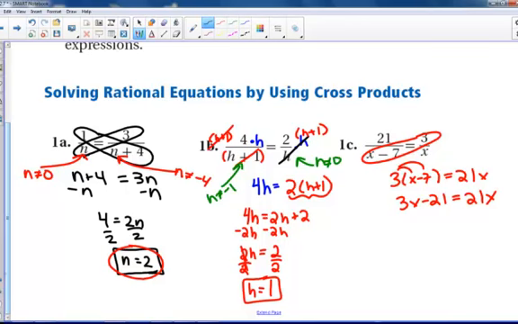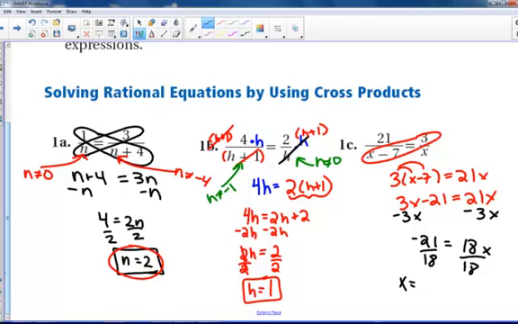So subtract 3x. So negative 21 is equal to 18x. Divide by 18. So x is equal to negative 21 over 18, which can be reduced.